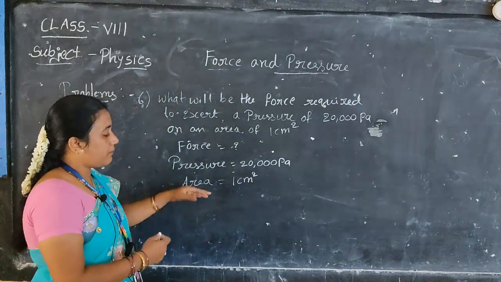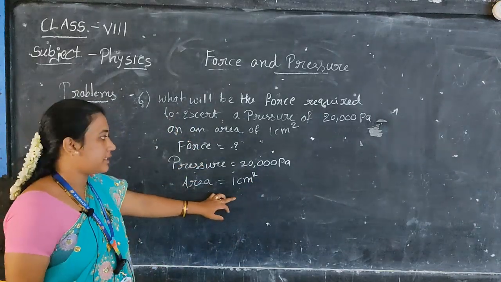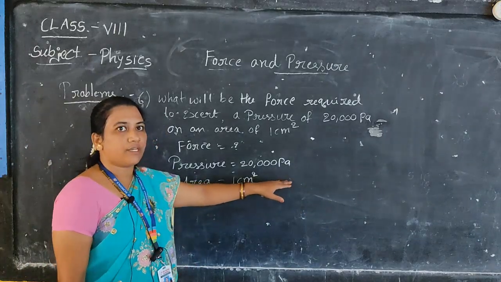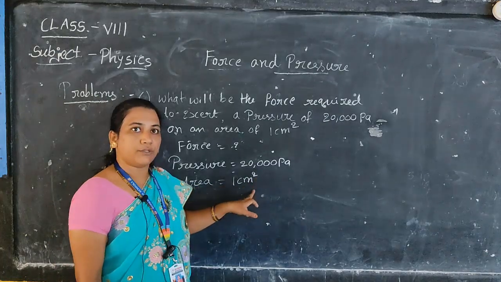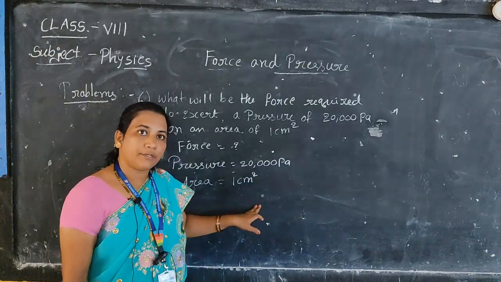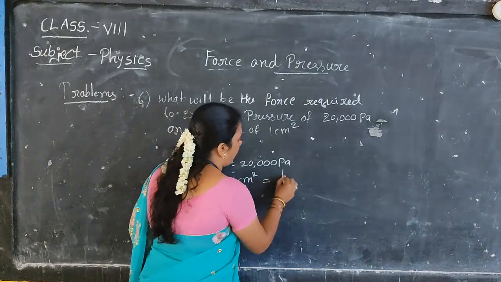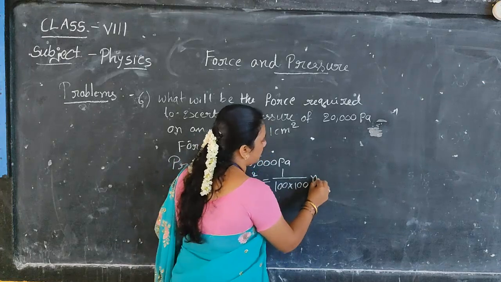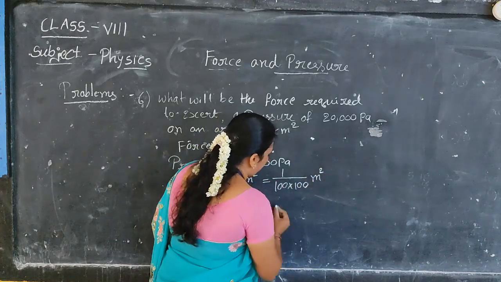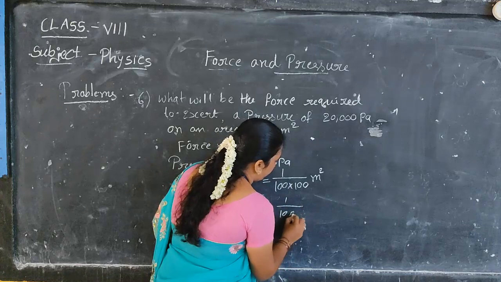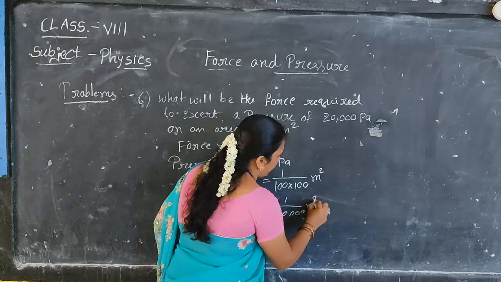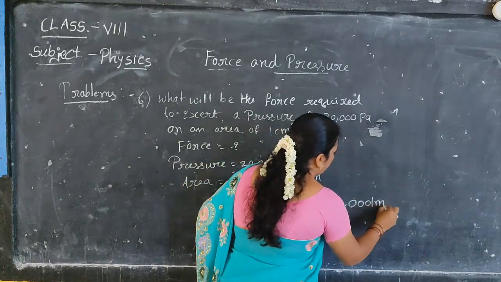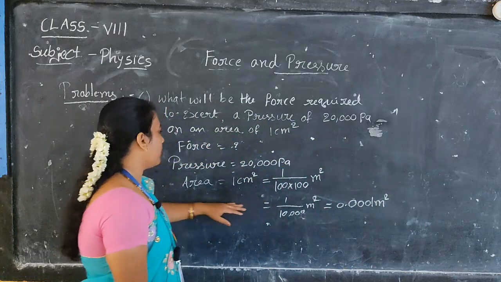In previous problems we converted centimeter square into meter square. Yes or no? Same like that, here also we need to convert centimeter square into meter square. For this what you have to do? 1 by 100 into 100 meter square, or we can write it as 1 by 10,000 meter square. That is equal to 0.0001 meter square. Yes or no?